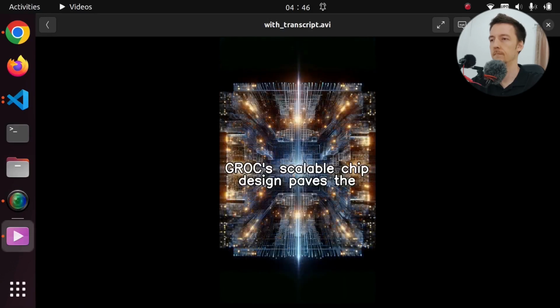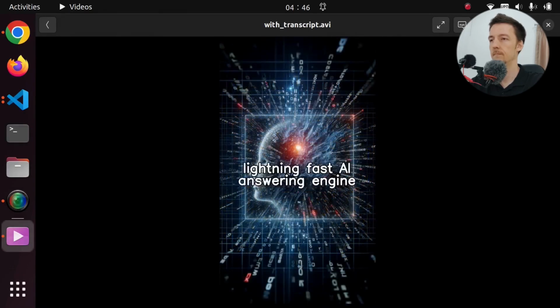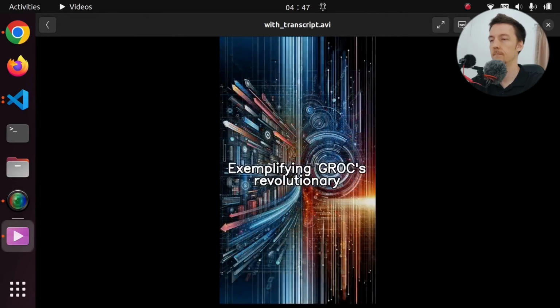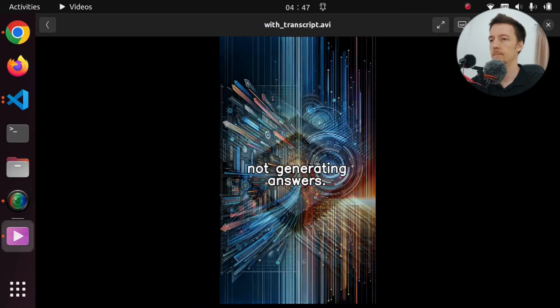Grok's scalable chip design paves the way for large-scale AI models, as multiple processors can be connected without traditional bottlenecks. The first public demo presented a lightning-fast AI answering engine that produced responses with hundreds of words in less than a second. Exemplifying Grok's revolutionary speed, more than 3/4 of the processing time was spent searching, not generating answers.